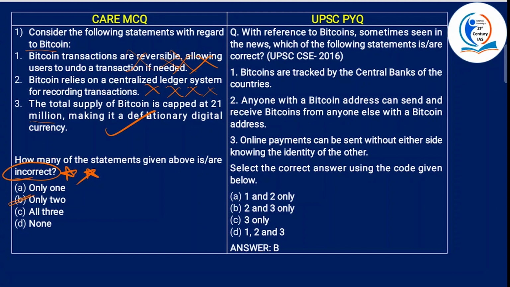If you are thorough with that, you will eliminate this option. So when 1 is gone, A is gone, D is also gone. 3 is common, so you don't need to read it. You only have to see whether 2 is correct or not. Anyone with a Bitcoin address can send and receive Bitcoins from anyone else with a Bitcoin address. This is true. So B is the answer.